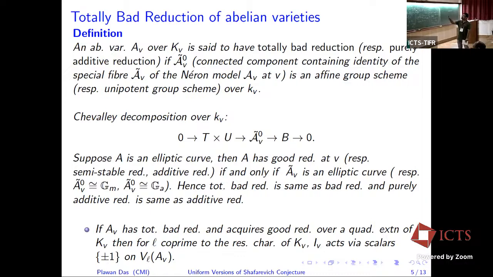Here we have the Chevalley decomposition. I am saying that if this connected component A naught is just an affine group scheme, then I will call it totally bad reduction. For an elliptic curve, totally bad is the same as bad reduction. And additive reduction means that this is purely additive reduction. If you take abelian varieties, additive reduction is purely additive reduction, and this is just bad reduction. So for these special classes, we can show that inertia acts by plus or minus 1, and this is used by the Lenstra-Oort condition.